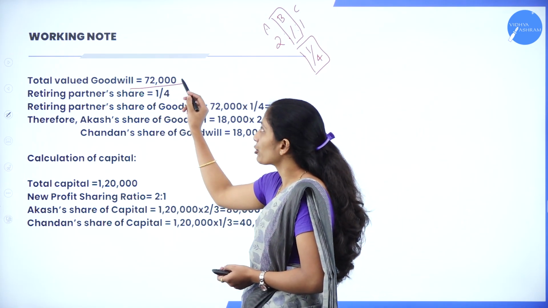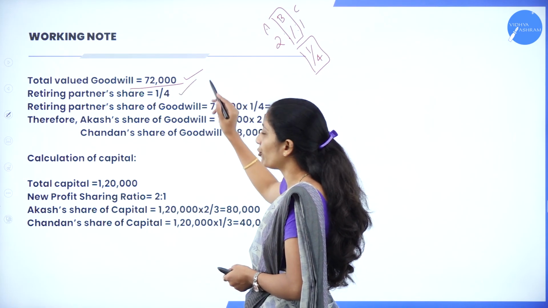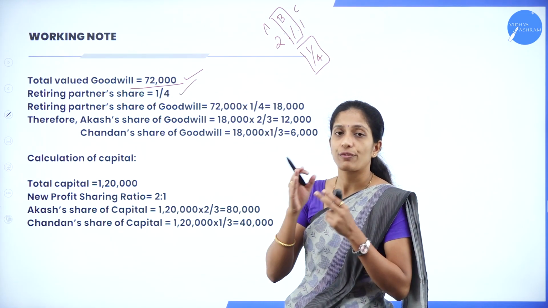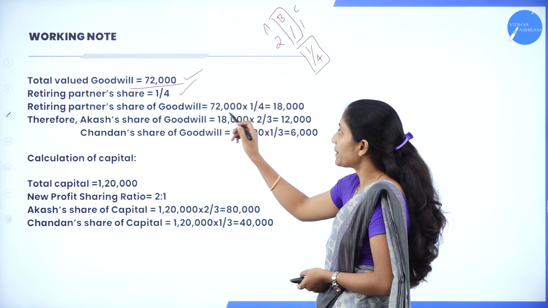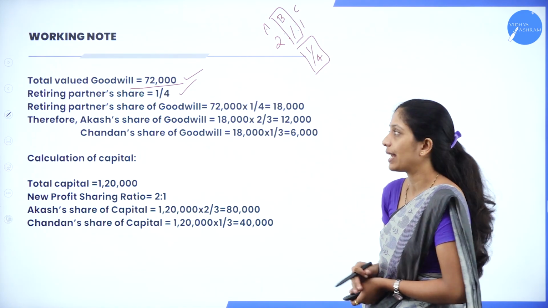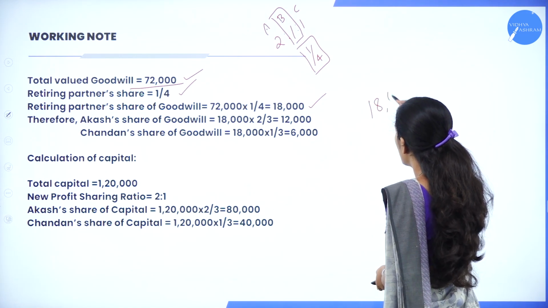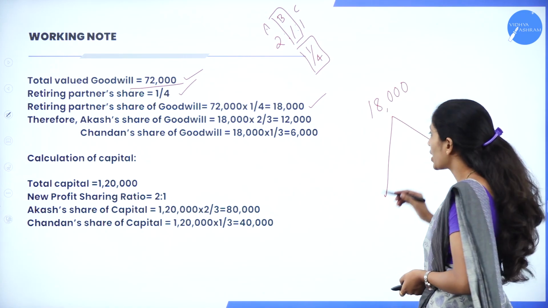So total valued goodwill is 72,000. Retiring partner's share is 1/4. Now first we have to take the retiring partner's share of goodwill. So 72,000 into 1/4, that is the retiring partner's share. So we'll get 18,000. Now this 18,000 has to be distributed among the remaining partners in which ratio?